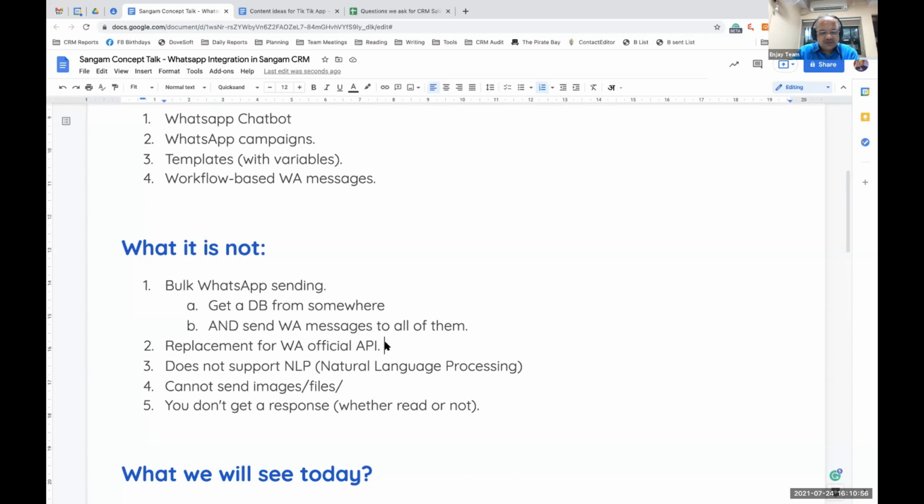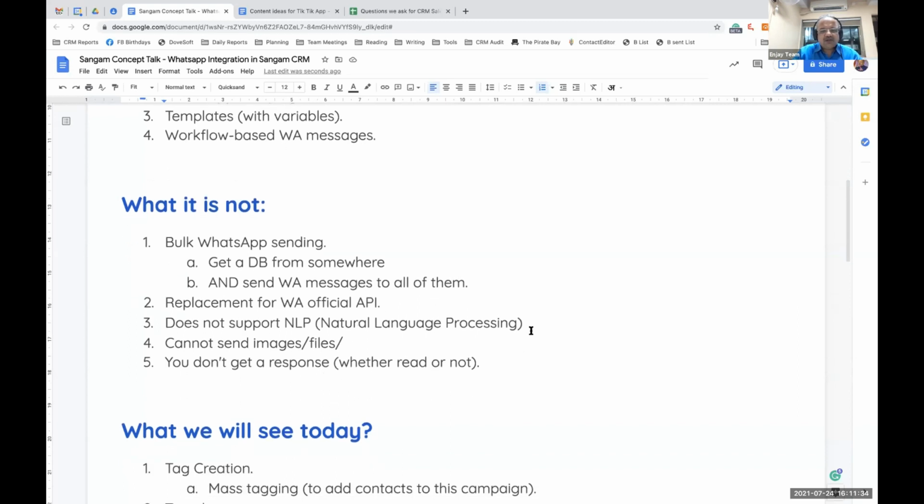This is by no way meant to be a replacement for the WhatsApp API. In fact, we are not using any kind of API. Everything that we are using is a commonly published URL or other feature by WhatsApp. So no hacking is done, no reverse engineering is done. Whatever has been done is in Sangam CRM; nothing is done on the WhatsApp side. So we are not violating any usage policy of WhatsApp. I would like to repeat that we are not violating any usage policy of WhatsApp.